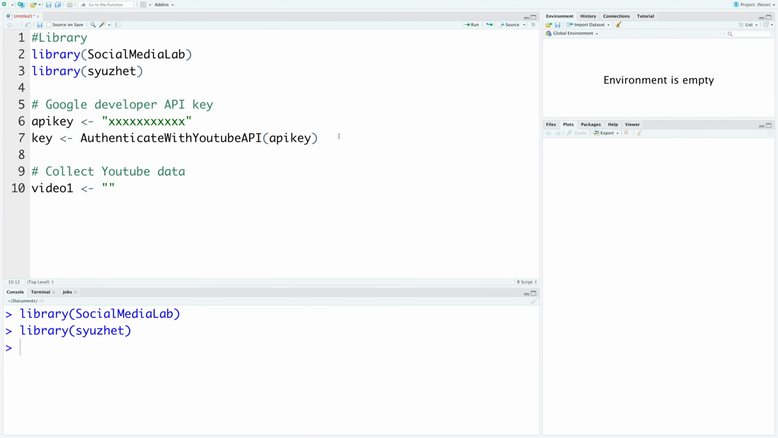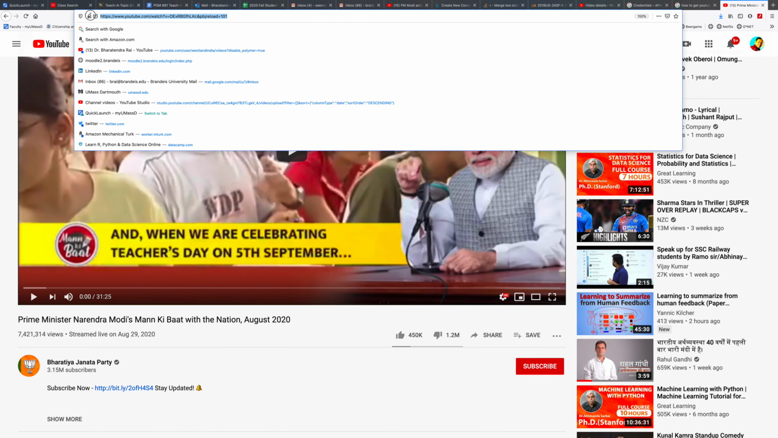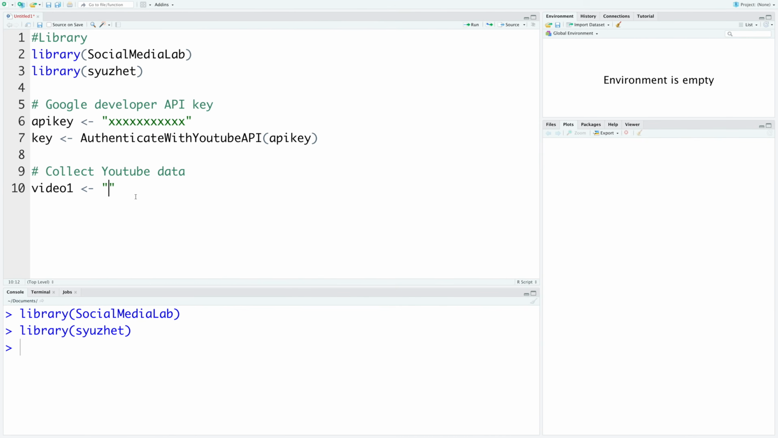For video 1, let's specify YouTube information. The first video for which I want to pull data is the one that was streamed live on August 29th, 2020. So let's copy the YouTube link and paste it here, but we don't need this entire link. I'm going to remove this part from and onwards and also up to the equal sign. So this video ID is enough to obtain YouTube data.